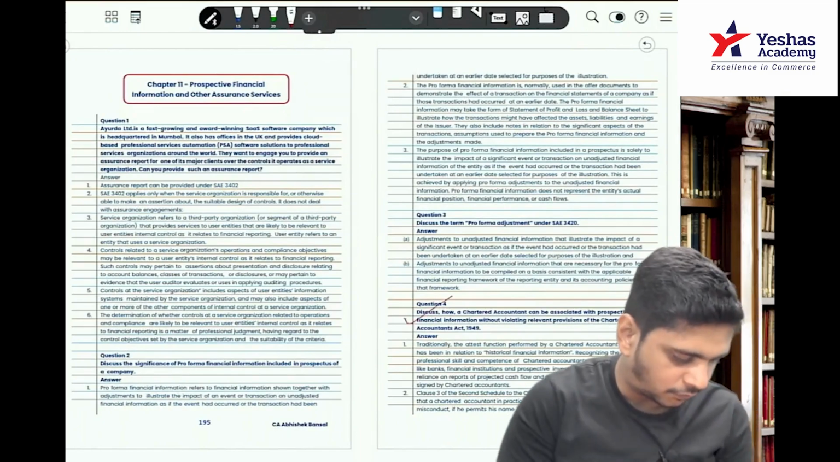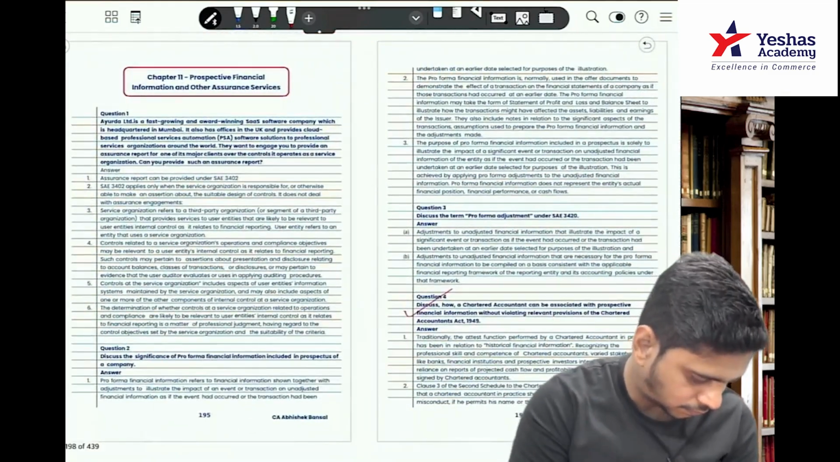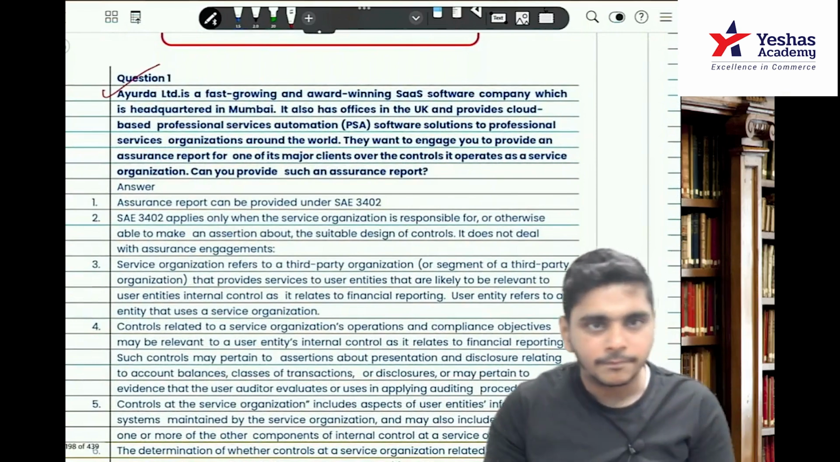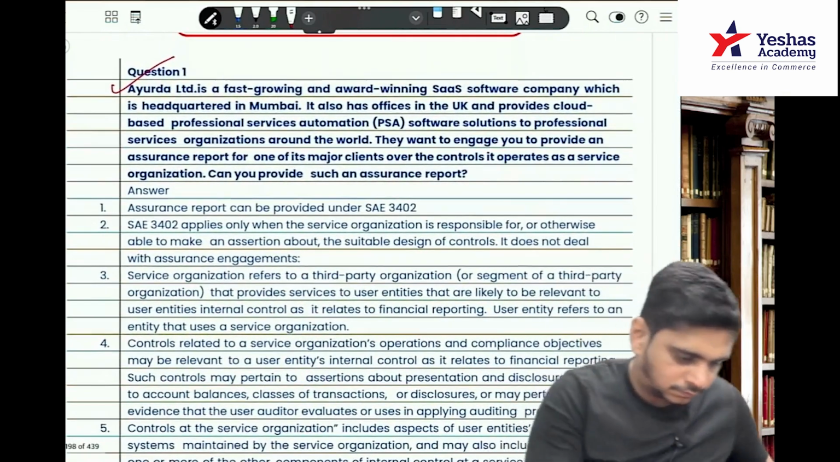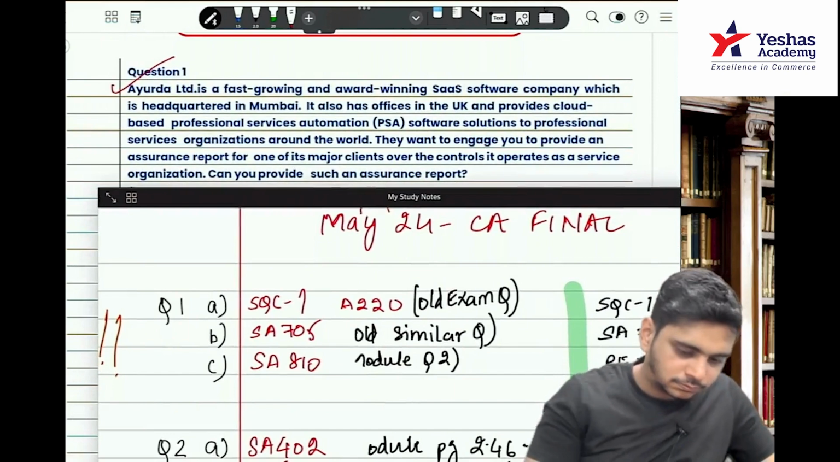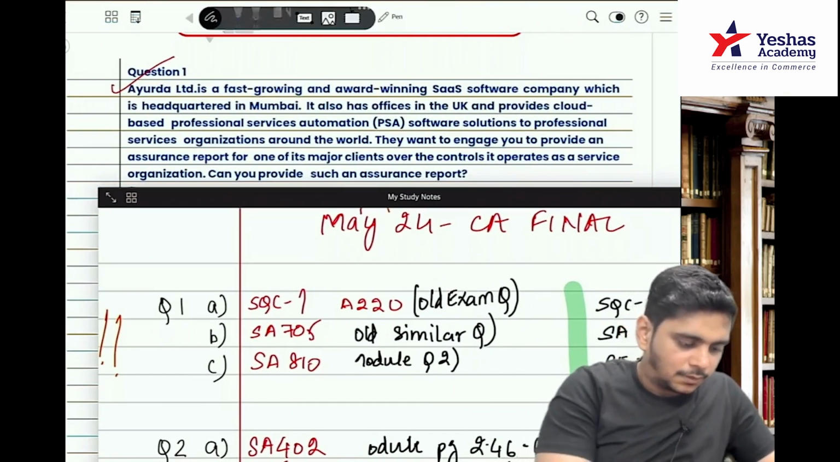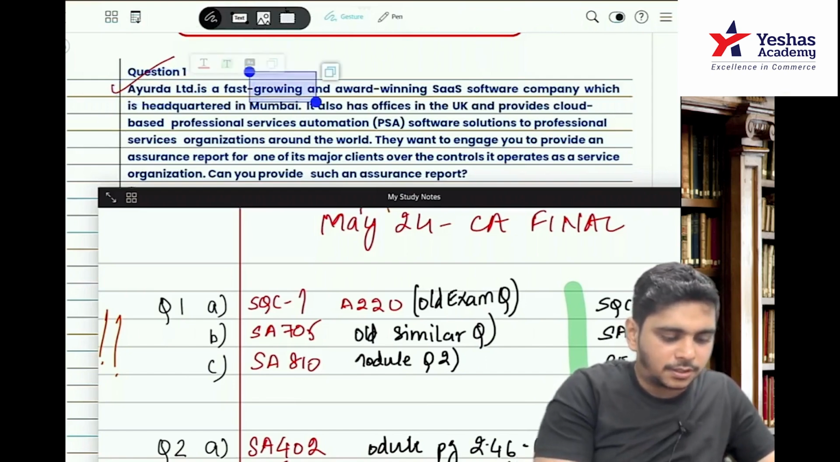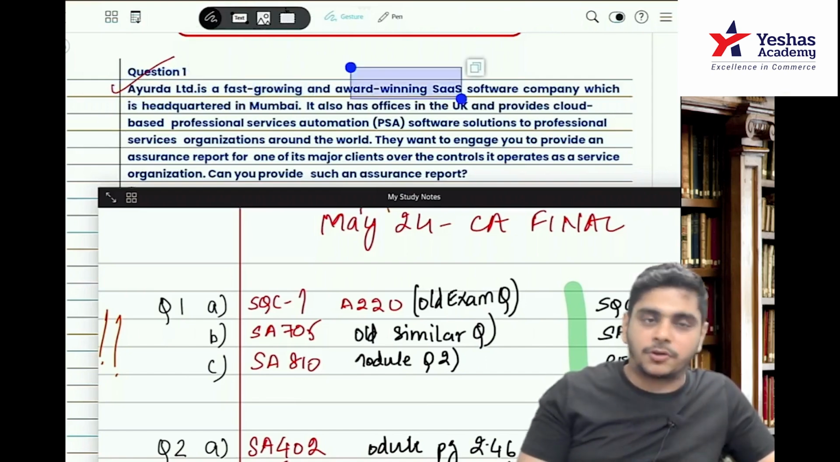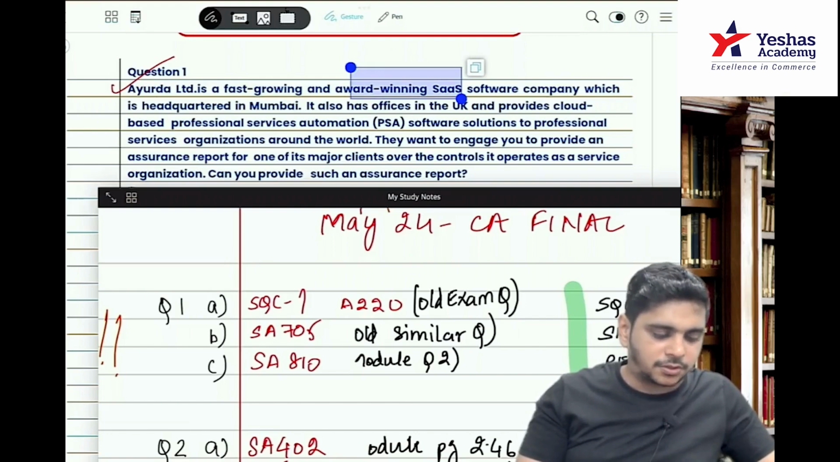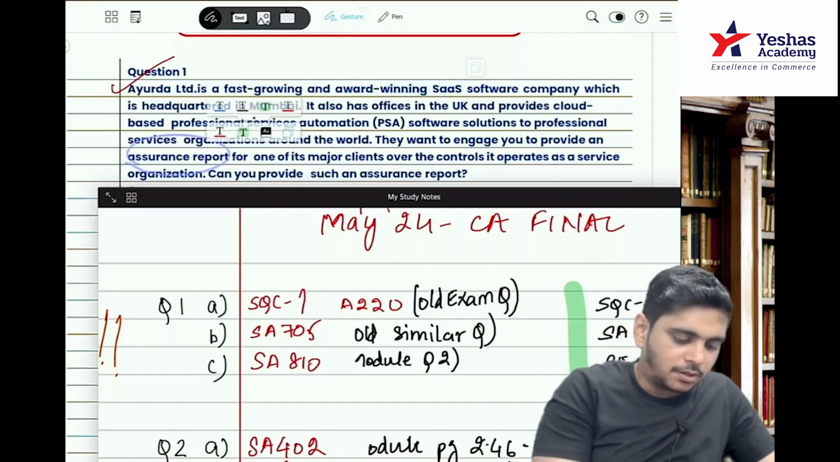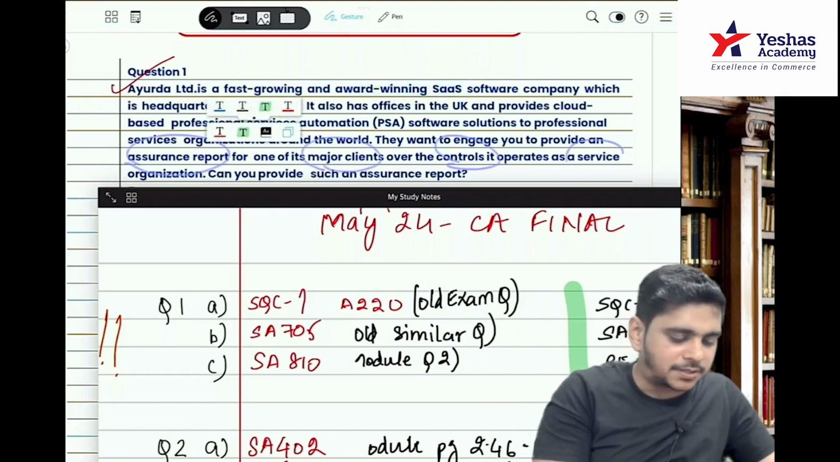Yesterday we discussed question number 4. We are doing question number 1. Ayurveda Limited is a fast growing and award winning SaaS software company headquartered in Mumbai. It has an office in the UK and provides cloud based professional service automation software solutions to professional service organizations around the world. They want to engage you to provide an assurance report for one of its major clients over the controls it operates as a service organization.